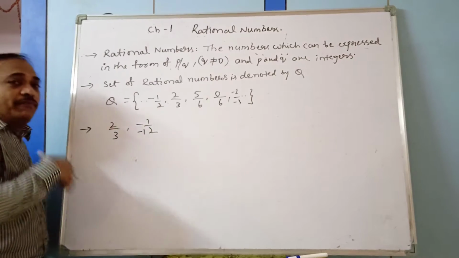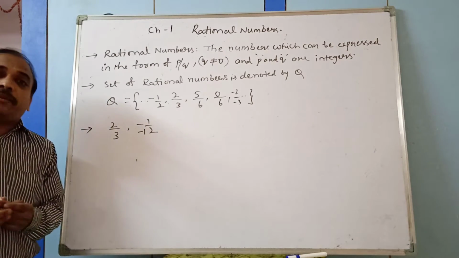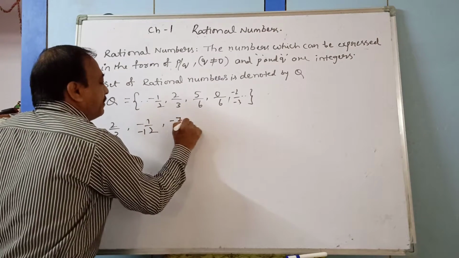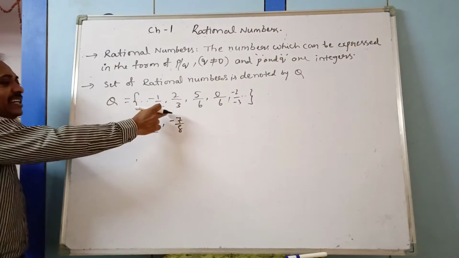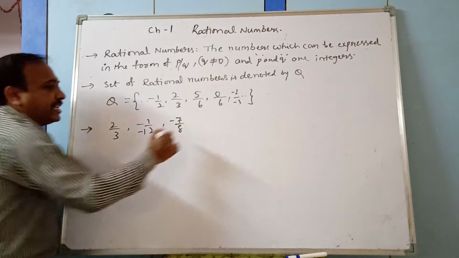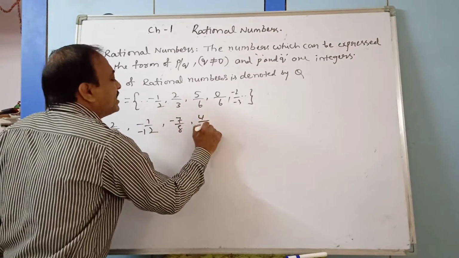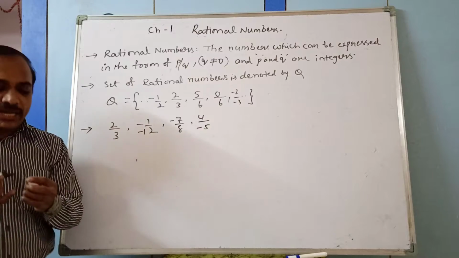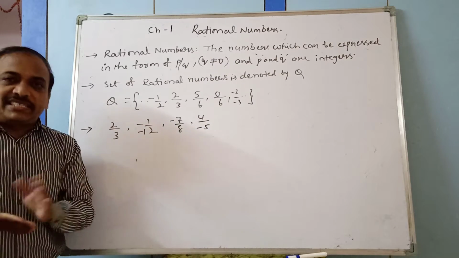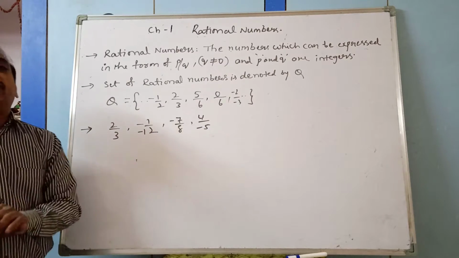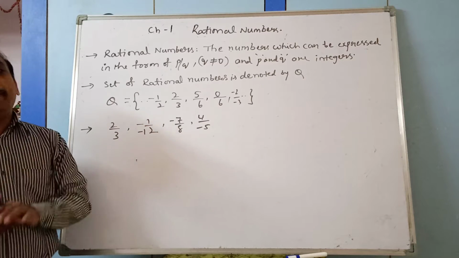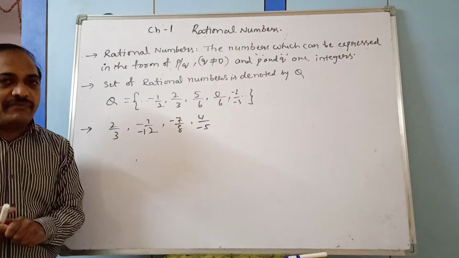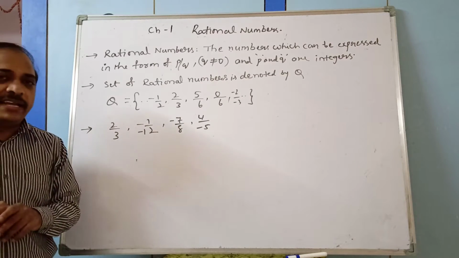If both are negative, it is again a positive rational number. Then minus 7 by 8: the numerator is negative, the denominator is positive. Then 4 by minus 5: the numerator is positive, the denominator is negative. However, finally we consider the sign at the numerator part if the denominator has a minus sign.